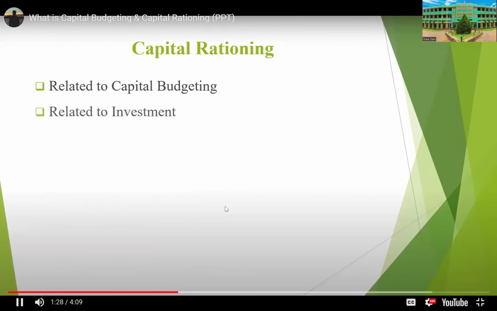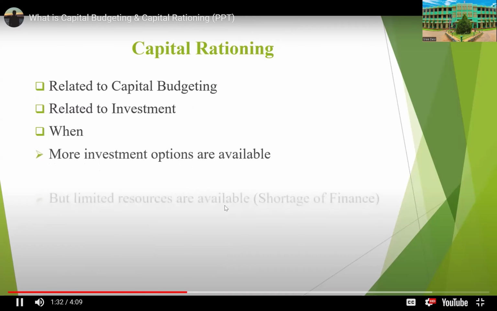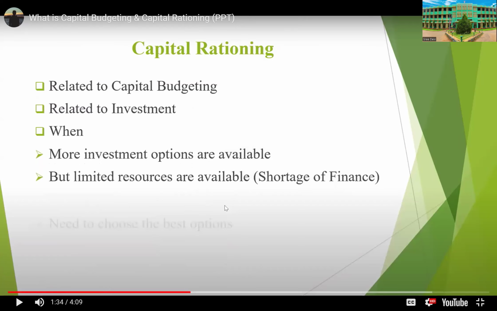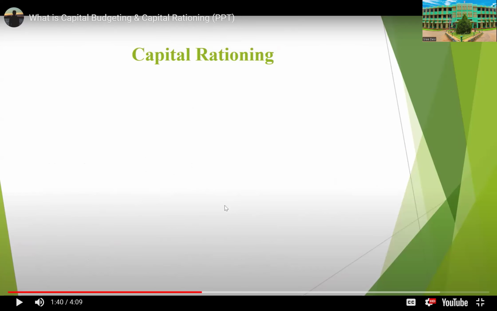And what is capital rationing? It is related to capital budgeting, that is related to investment. When more investment options are available but limited resources are available, that is a shortage of finance, we can invest in proposals only according to this finance. So we need to choose the best options. It helps to prioritize the options based on profitability, and the selected options give profitability and help in selecting the appropriate projects.